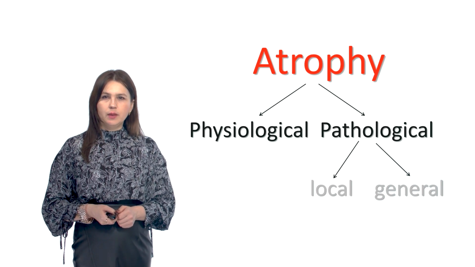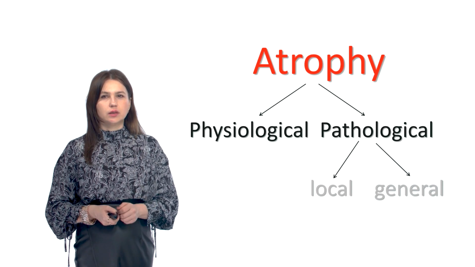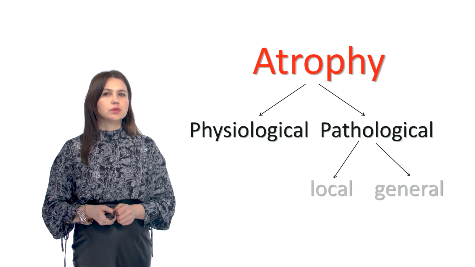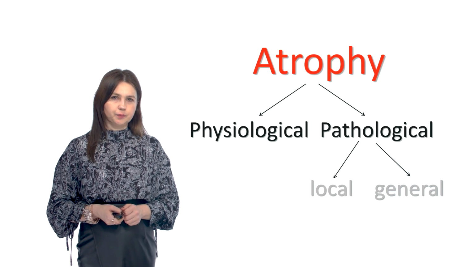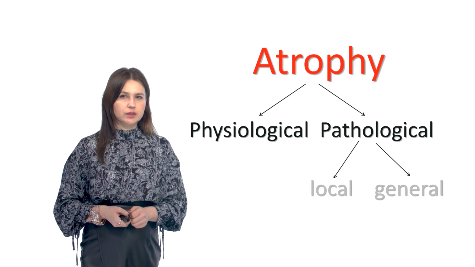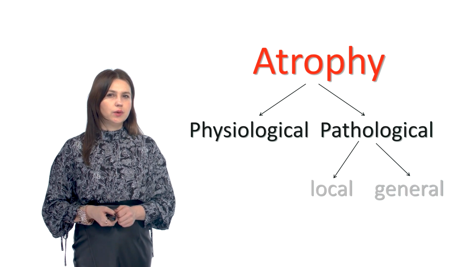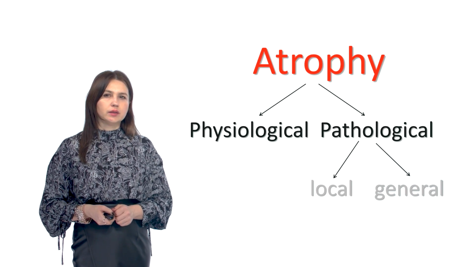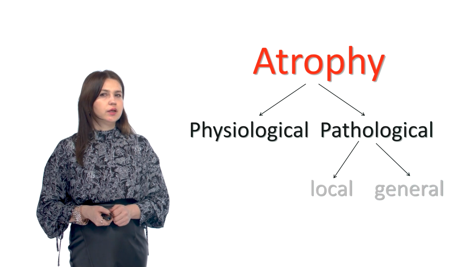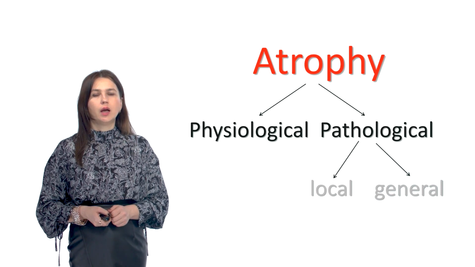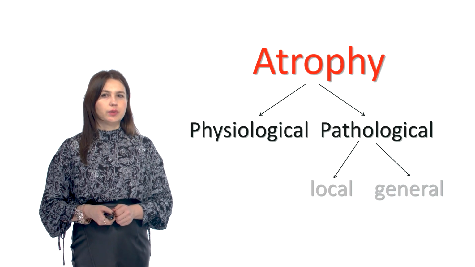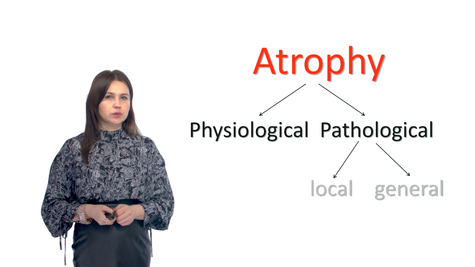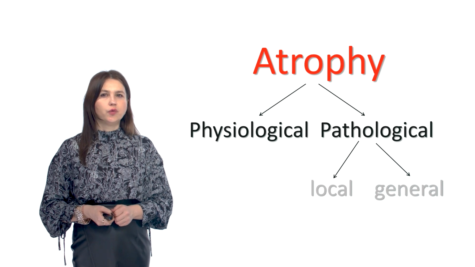For example, atherosclerosis of the coronary arteries leads to diffuse cardiosclerosis with degeneration of cardiomyocytes. Atherosclerosis of renal vessels leads to atrophy of the renal parenchyma and renal scarring, nephrosclerosis. Next is atrophy due to pressure. Compression of the tissue leads to disruption of microvasculature and ischemia.